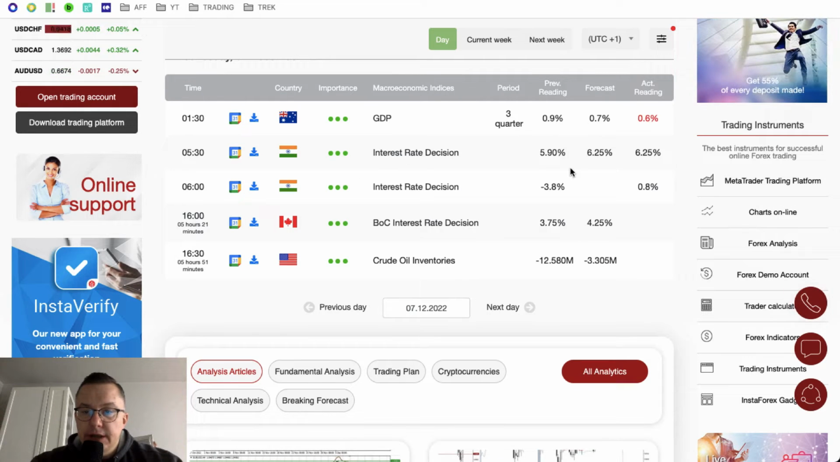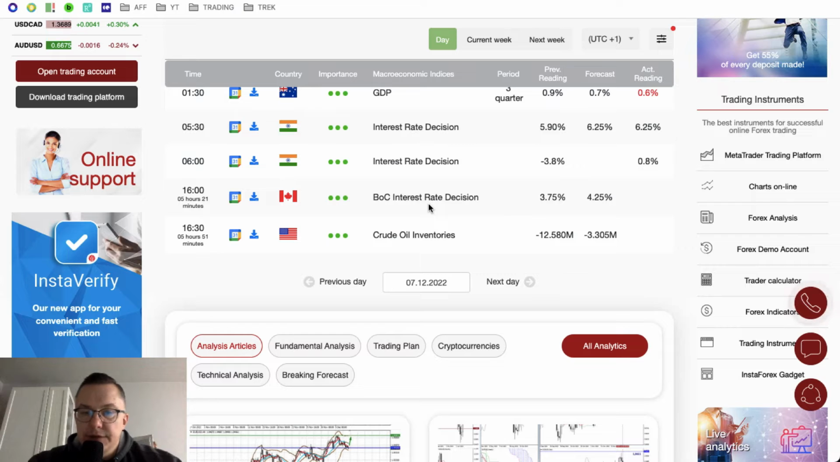Interest rate decision in India, as expected, 6.25, an increase of 0.35 basis points. But the key event of today is the Bank of Canada interest rate decision, which is scheduled for release at 4 p.m. The previous reading was 3.75%, and the forecast is that the Bank of Canada will hike the interest rates 0.5% towards 4.25. So any hike bigger than the consensus will be a big surprise for the market participants.